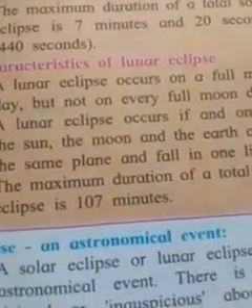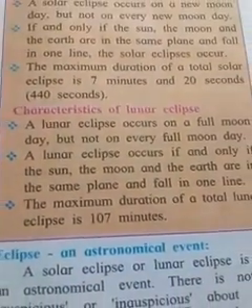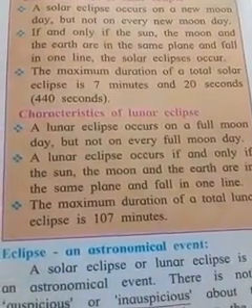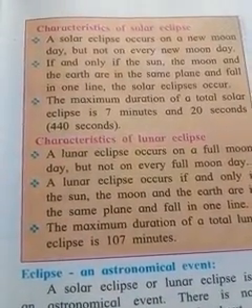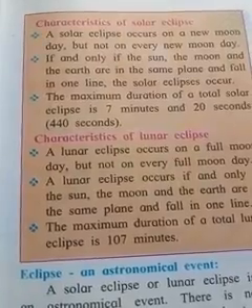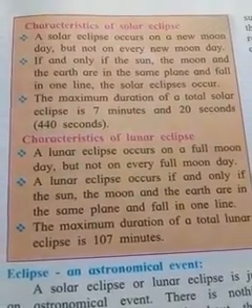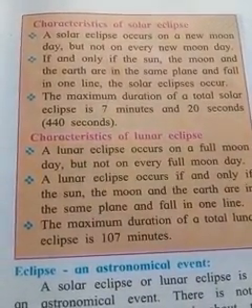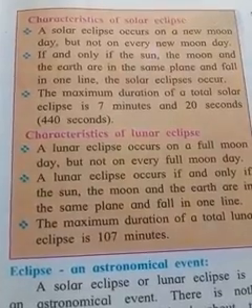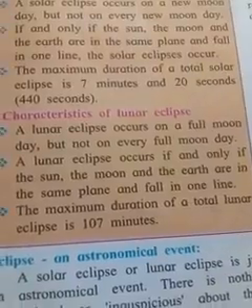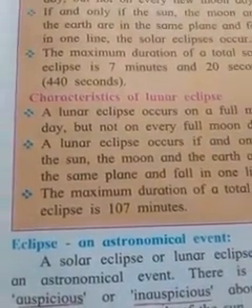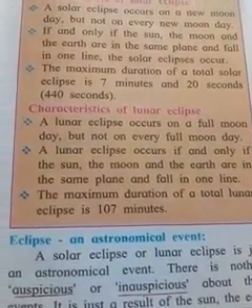The characteristic of the lunar eclipse. The lunar eclipse occurs on the full moon day. That means the solar eclipse occurs on the new moon day, but the lunar eclipse occurs on the full moon day, though not on every full moon day. Like the solar eclipse, the lunar eclipse also occurs on the full moon day but not on every full moon day.